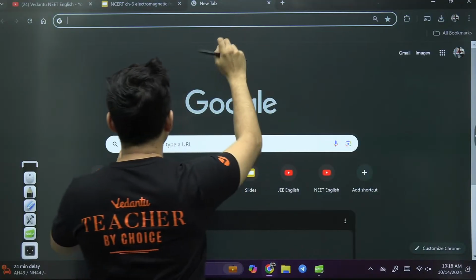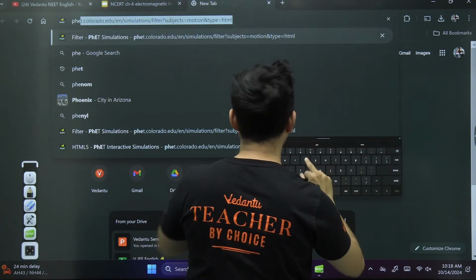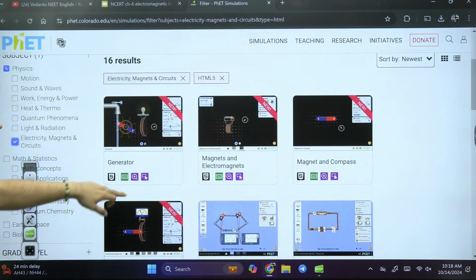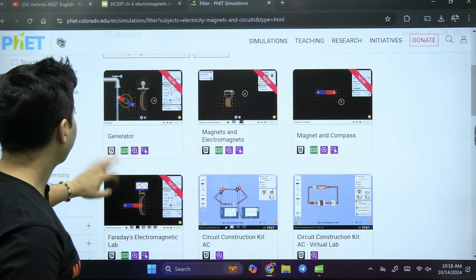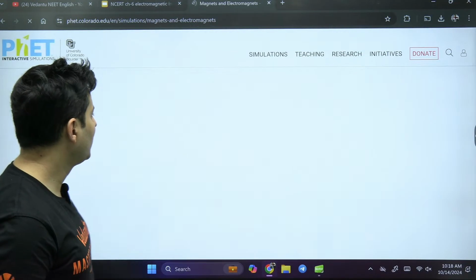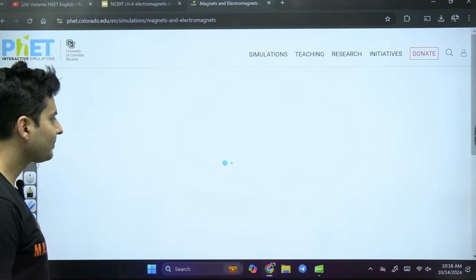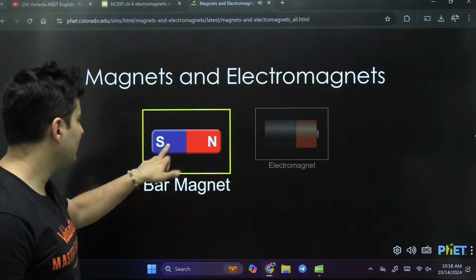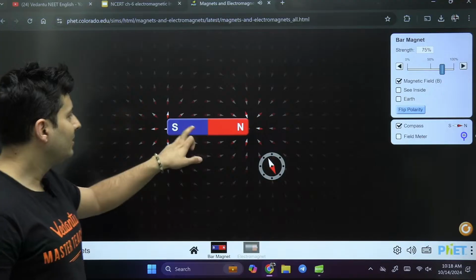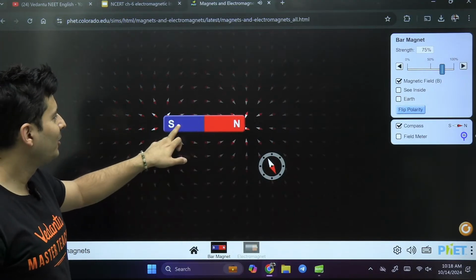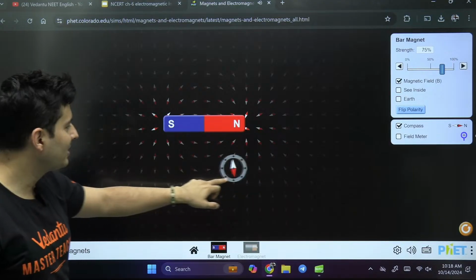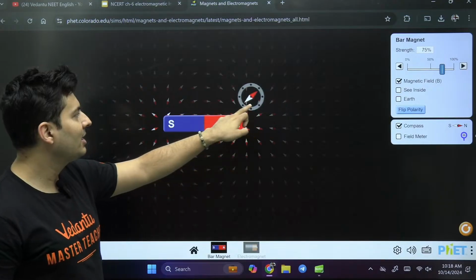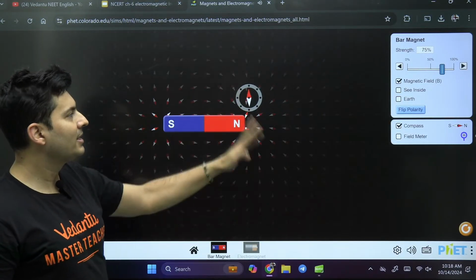For that, we will go to PhET, and go to electricity, magnetism and circuits. Now, see guys, we know that whenever you have a coil which carries current... see, this is a bar magnet. You can see this bar magnet produces a magnetic field. You can see a compass gets deflected around it. It shows that there is a magnetic field around it. Whichever direction it points, it shows the direction of the magnetic field.